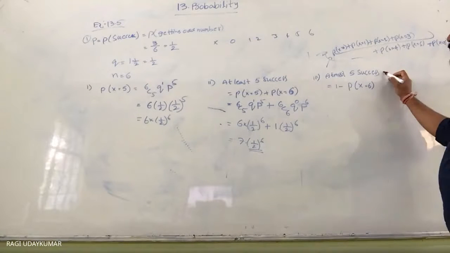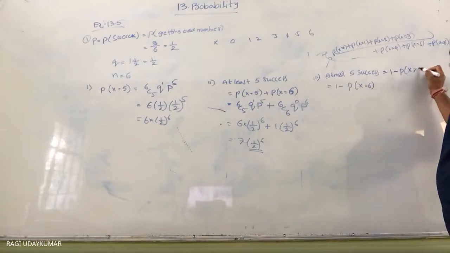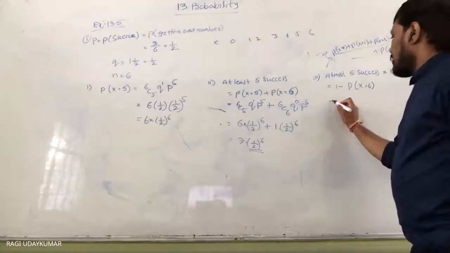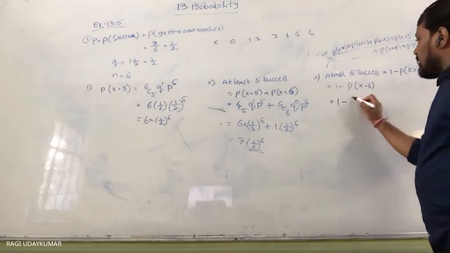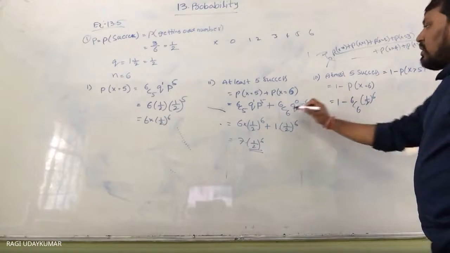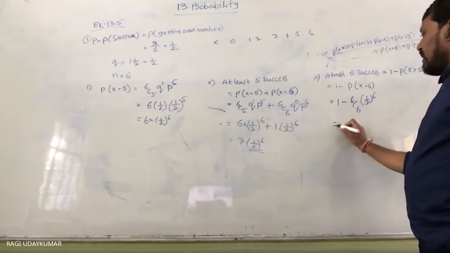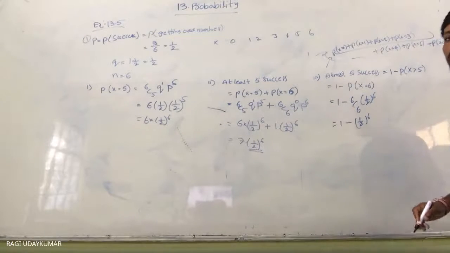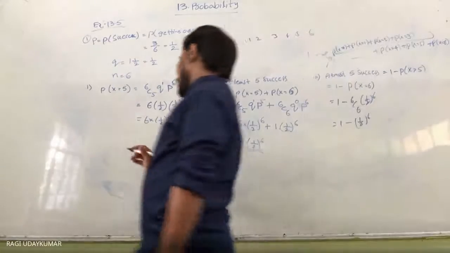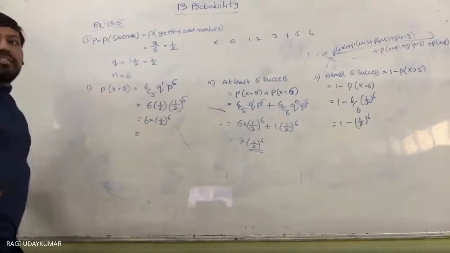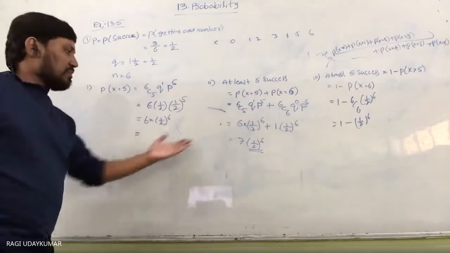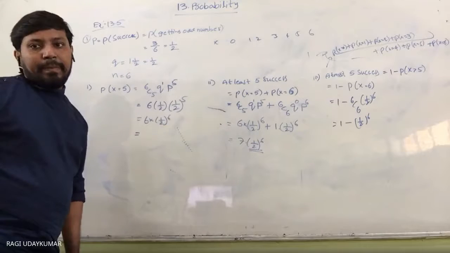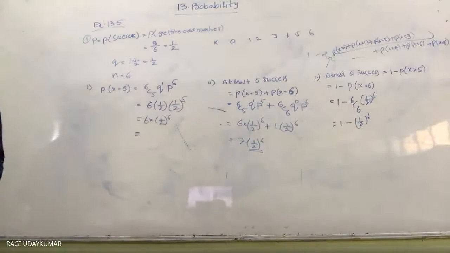X is equal to 6, or you can write that as 1 minus probability of x greater than 5. That is x is equal to 6, which is nothing but 1 minus 6c6 times 1 by 2 to the power of 6, which you have already found here. So simplify: 1 minus 6c6 value times 1 by 2 to the power of 6. You can simplify 2 to the power of 6, value 64. That is 1 minus 1 by 64, which is 63 by 64. Did you understand here? Okay.